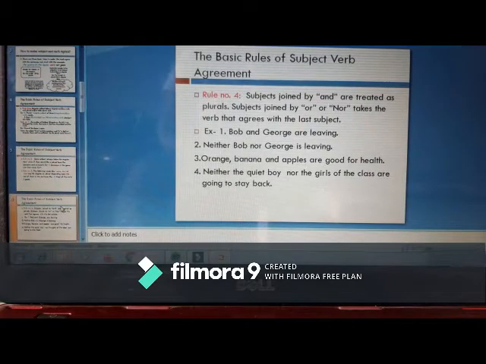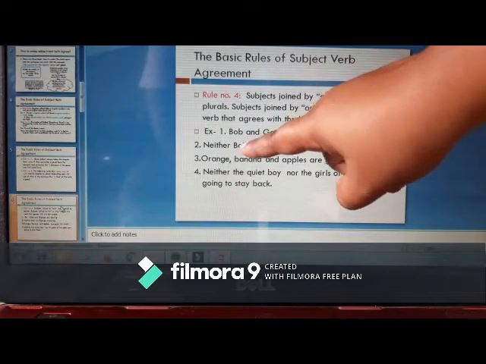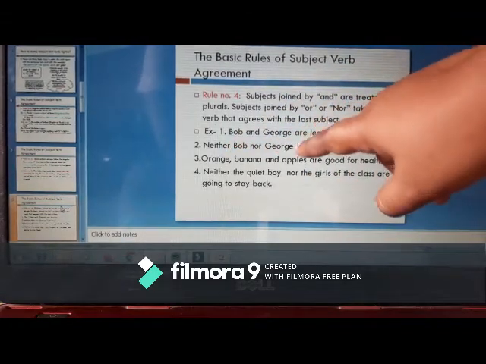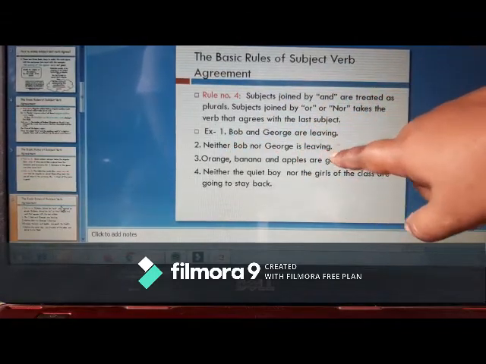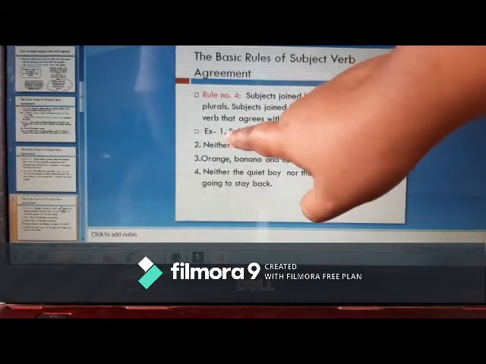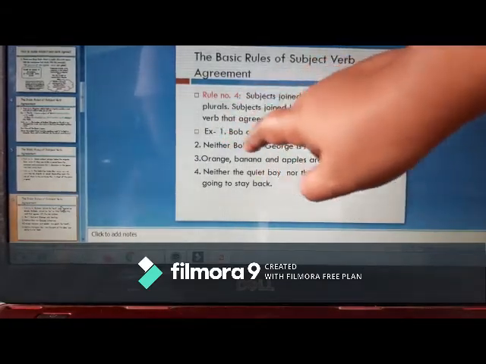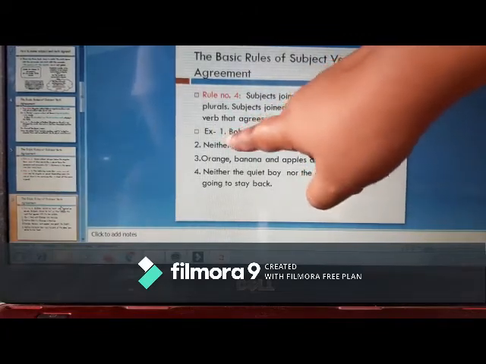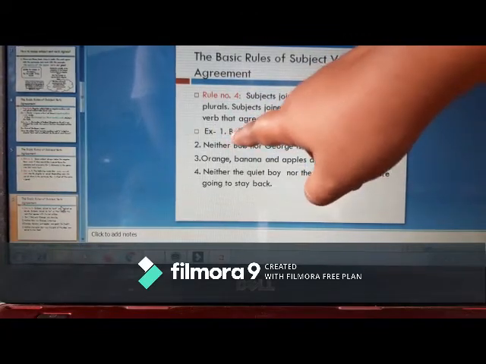Here we just need to pay a little bit of attention. Bob and George are leaving, right? It is are leaving. Why? Because Bob and George are taken as plural, since they are joined by the word and.